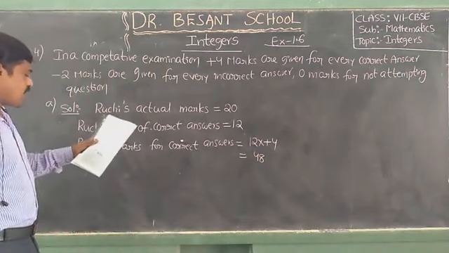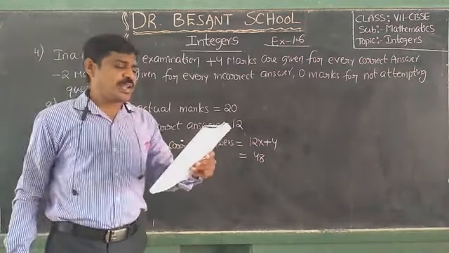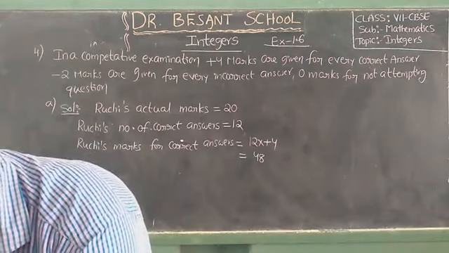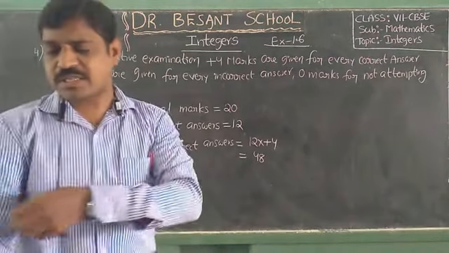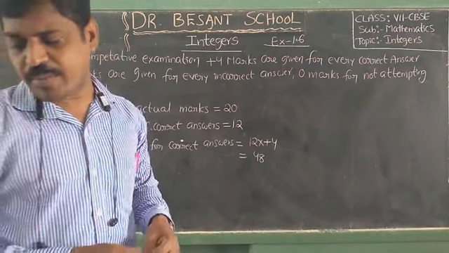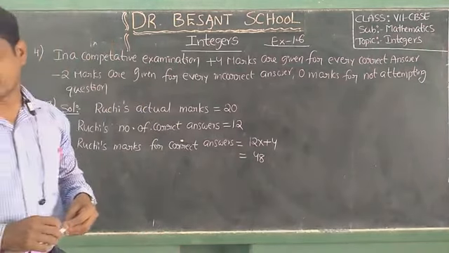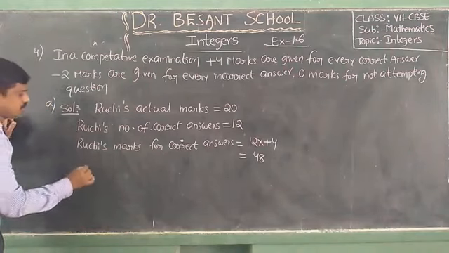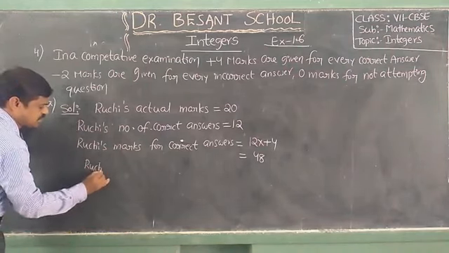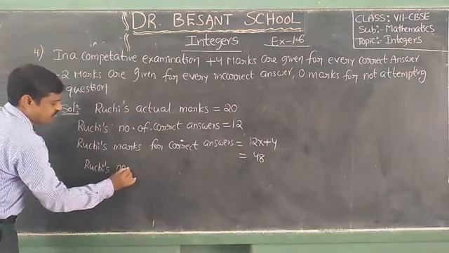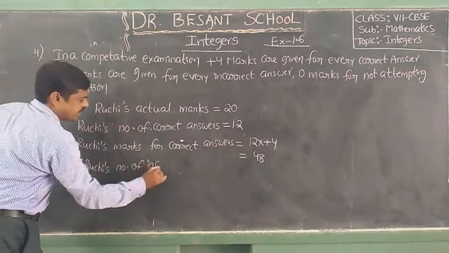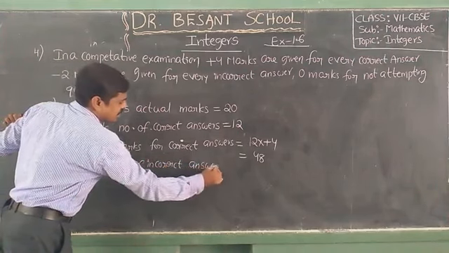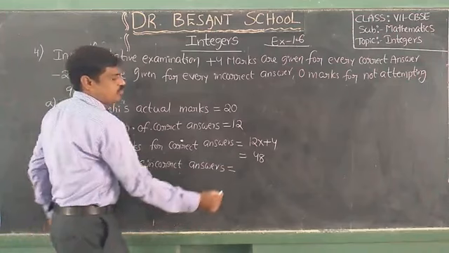Next, in this question we have to find how many questions she has attempted incorrectly. So Ruchi's number of incorrect answers we have to find.